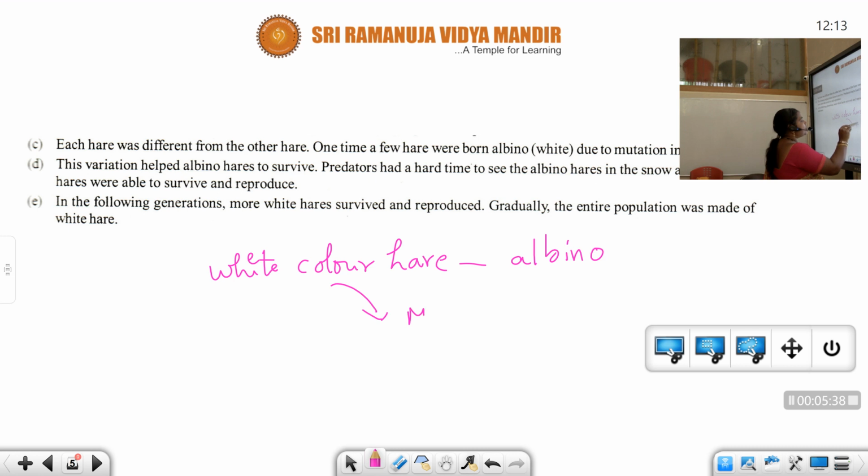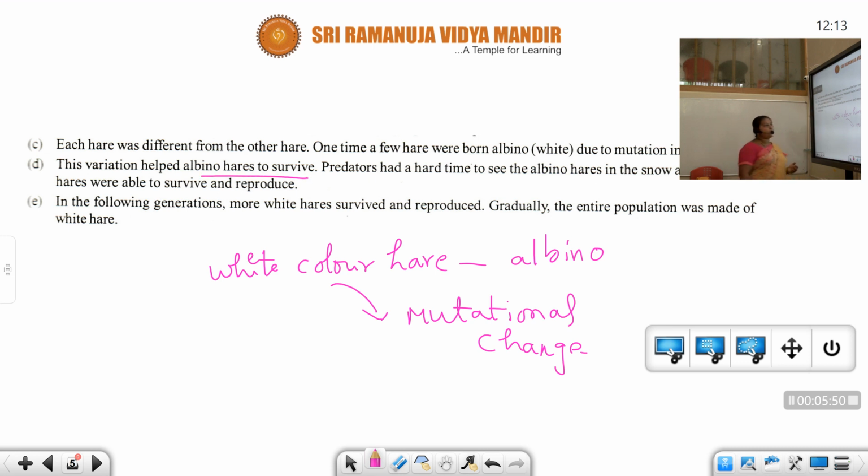We got the albino due to mutational changes, and the variation helped the albino hares to survive. Predators had a hard time seeing the albino hares on the snowy background. So in this way our hares are able to survive. They can easily escape from the predators as well as the hunters.